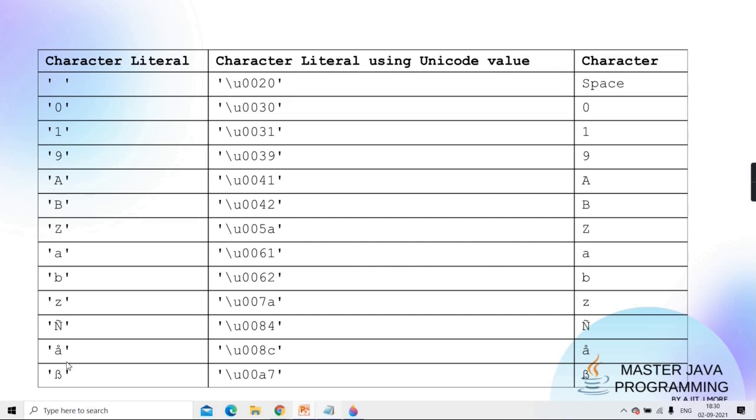Same way, these are some Latin letters. Can you see? Beta, A with an accent on it, N with a tilde sign on it. So these letters we cannot type through the keyboard. So how will you represent them? By their Unicode. See, it is having 84, 8C.